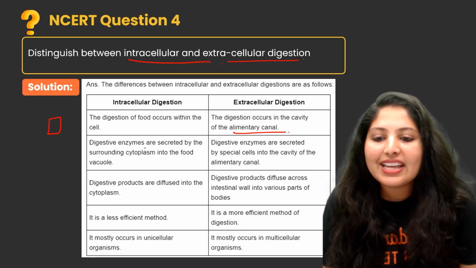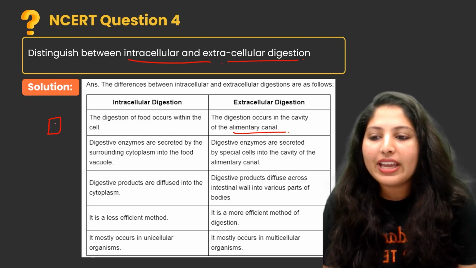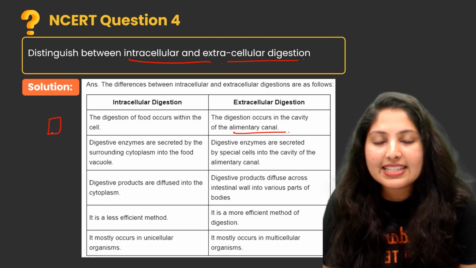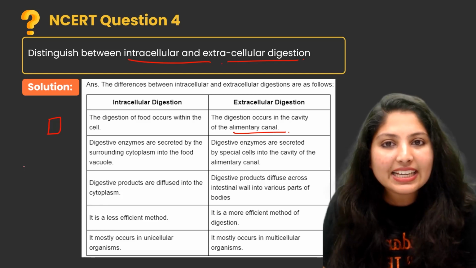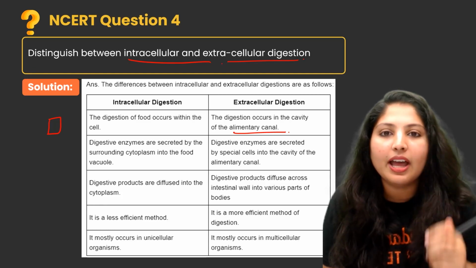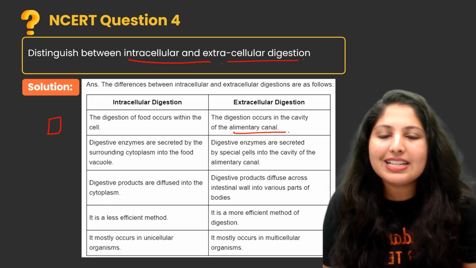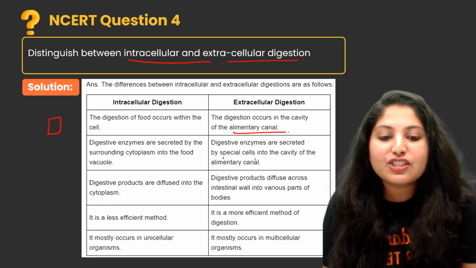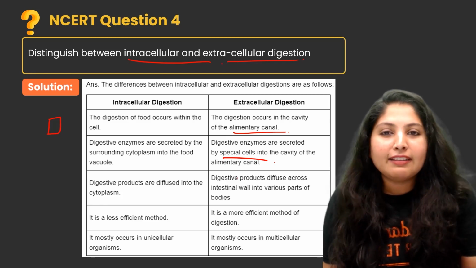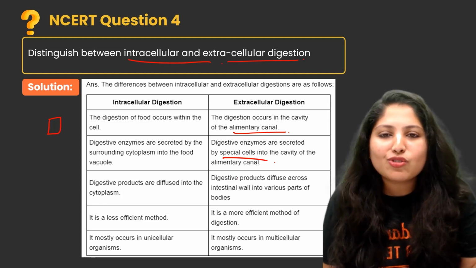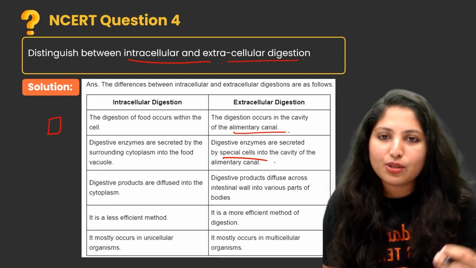Digestive enzymes are secreted by the surrounding cytoplasm. So inside the cell itself, digestive enzymes are present. Here, in extracellular digestion, the digestive enzymes are secreted by special cells present in the alimentary canal. So the pancreas and the intestine have many patches of specialized cells which secrete digestive enzymes.